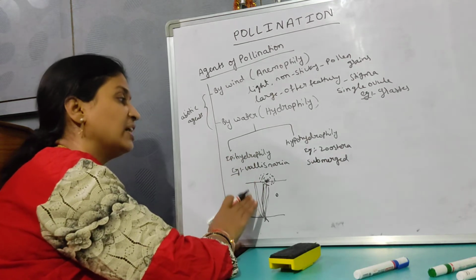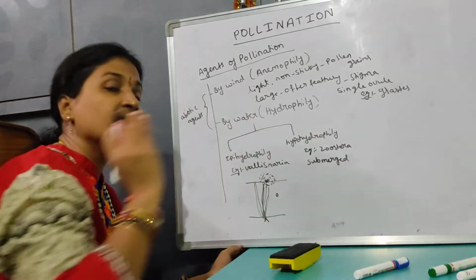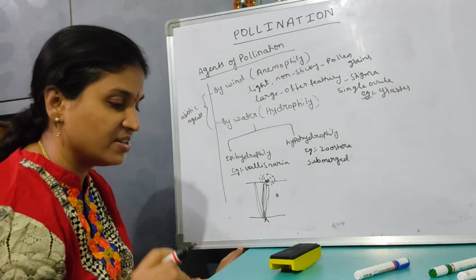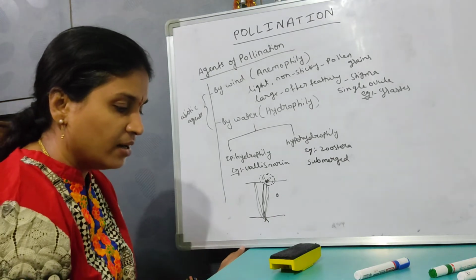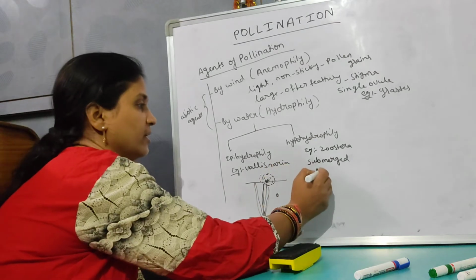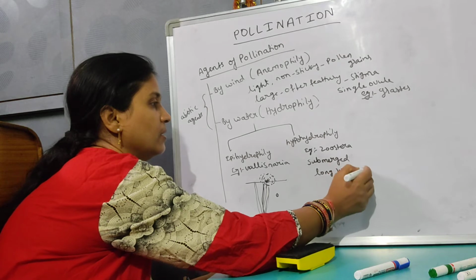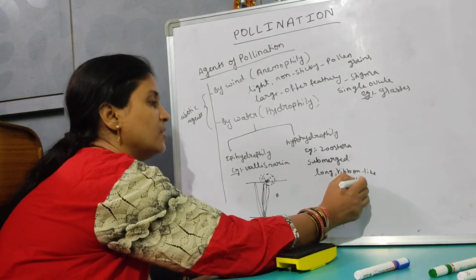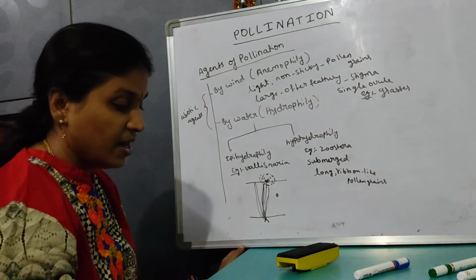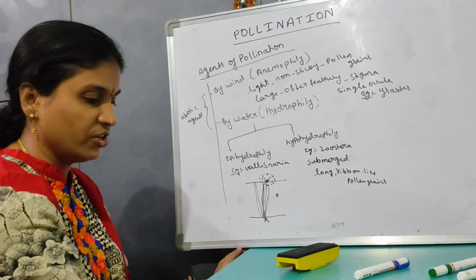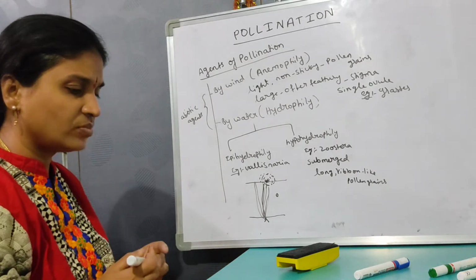Vallisneria is a rooted hydrophyte, but its flower comes up. Zostera is a submerged one, hence the flowers are submerged. The pollen grains are also released inside the water, and the pollen grains are long and ribbon-like. Ribbon-like pollen grains are present in Zostera. Hence the pollination occurs inside the water. Such type of pollination is called hypohydrophily. This is about the